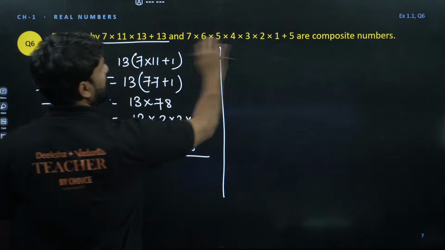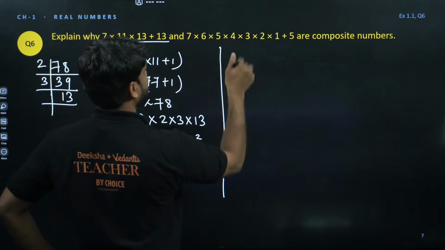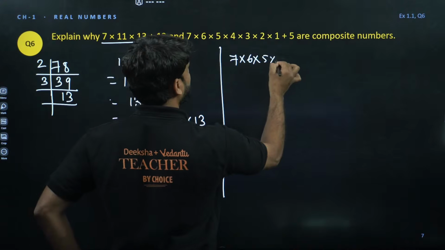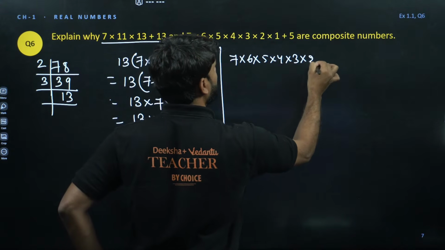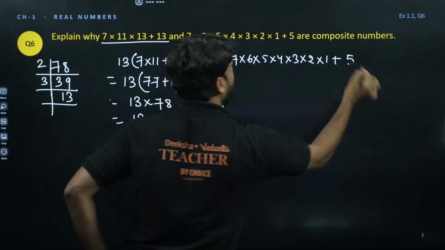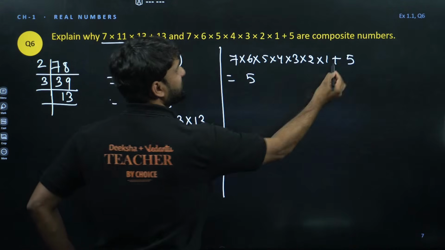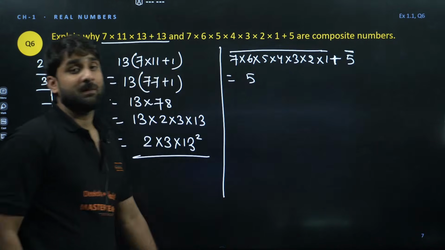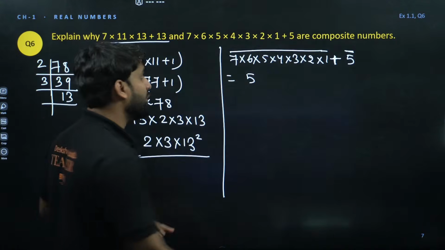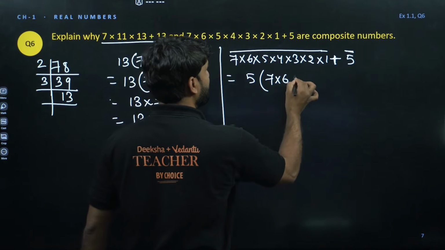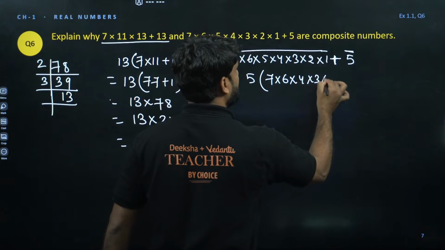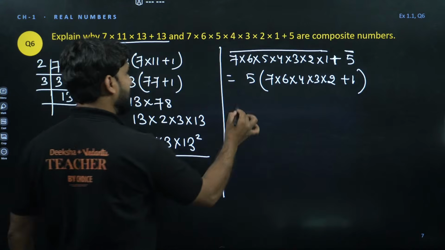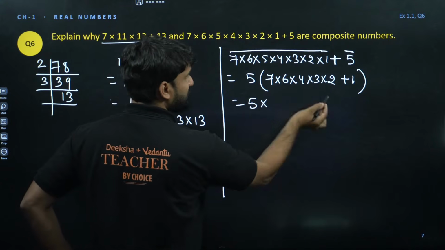So we have to find our composite numbers. Let's check it. So this is 7 into 6 into 5 into 4 into 3 into 2 into 1 plus 5. Wow. Can we take 5 common here? Because this is a plus sign, this is one family and this entire is one family. But 5 is present in both, so we can take 5 common. So we have 7 into 6 into 4 into 3 into 2 plus 1, because we have taken 5 as common. So this is what we are getting here.